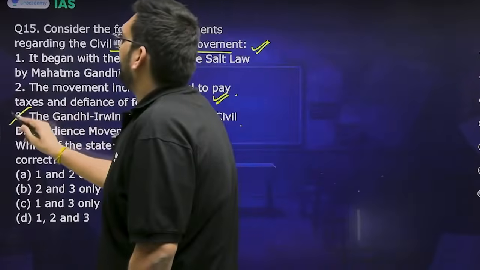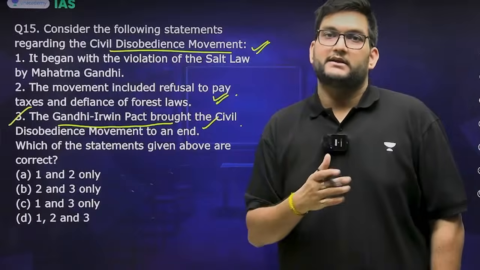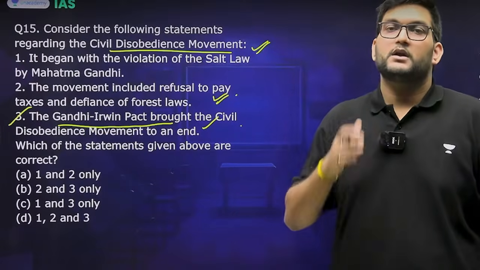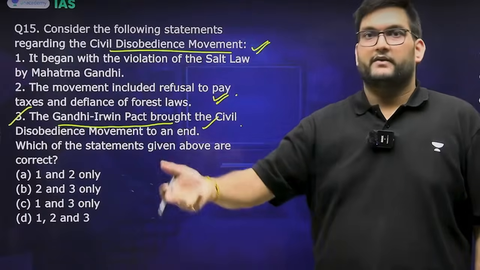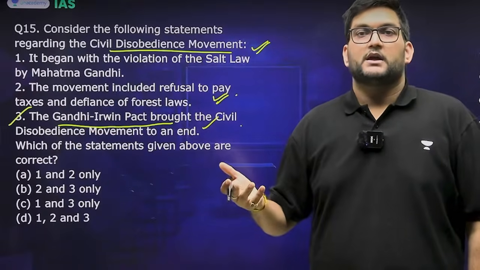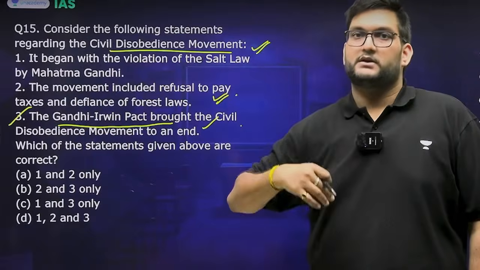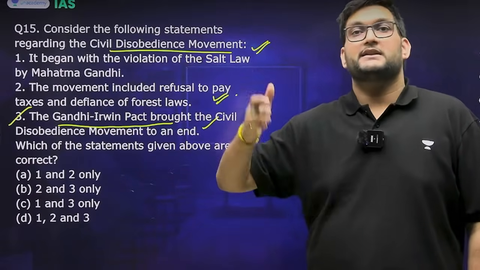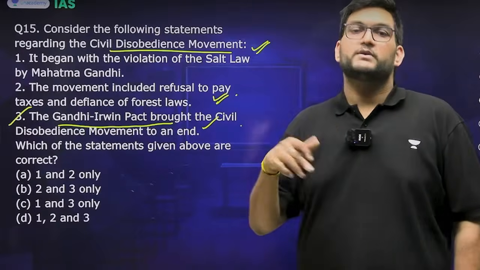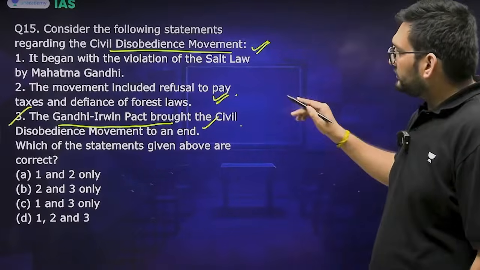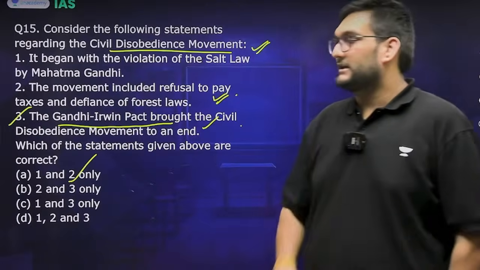But the third is incorrect. Gandhi, in fact, just paused the civil disobedience movement, he did not end it. The end is in 1934. Gandhi goes for the first phase, then the Gandhi-Irwin Pact. Then he comes back after the minority pact had in a way defied what Gandhi wanted. There was a deadlock. He will come back. 1932 to 34 will be the second phase, with a lot of repression by Willingdon, which in turn leads to the end in 34. So here only the first and second are correct. The third statement is incorrect.